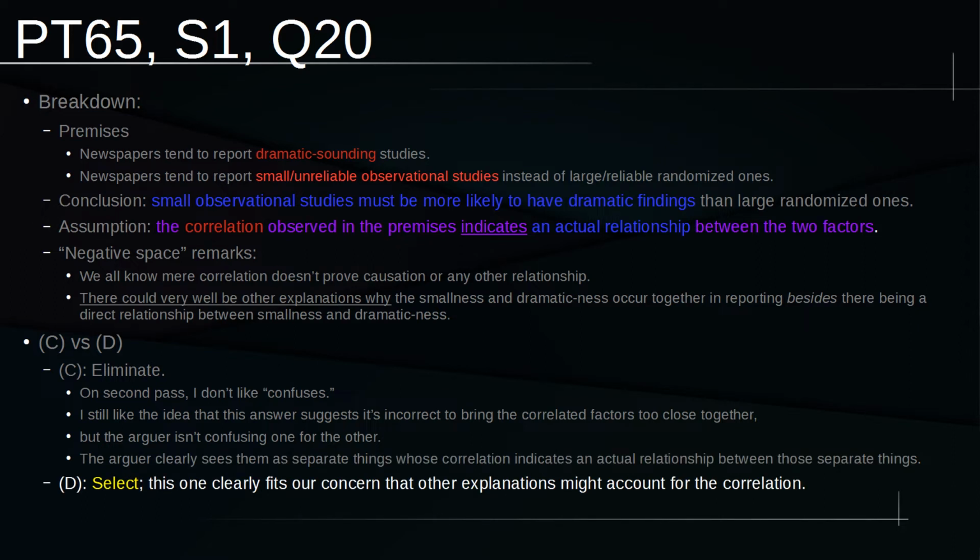So I would end up selecting D, and I'm not really going to look at it that much more closely. I just know that D fits our concern that other explanations might account for the correlation. And that's the problem that I had with D, is that it kind of came out of left field, but that's the strength of the negative space thinking. It overlooks the possibility that small observational studies are far more common than large randomized trials. Initially, that might sound irrelevant, but with a proper negative space analysis, as long as you have that phrasing in your head, again, you don't even need to do any real analysis, just get this phrase in your head habitually.